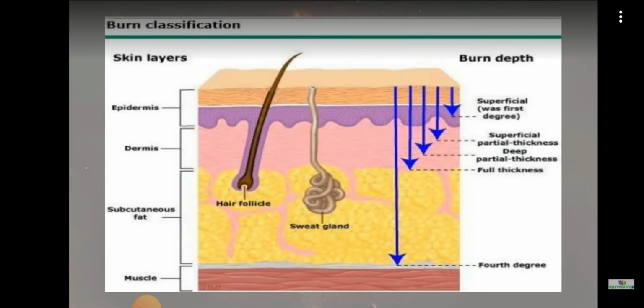Fourth degree means the underlying tissues are also involved, like muscles and bones. That is considered as the fourth degree. That is burn classification depending on the layer of skin involved, or the depth of the skin involved. Okay, first degree, second degree, third degree, and fourth degree.